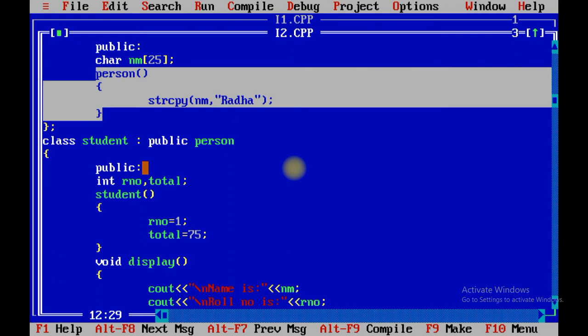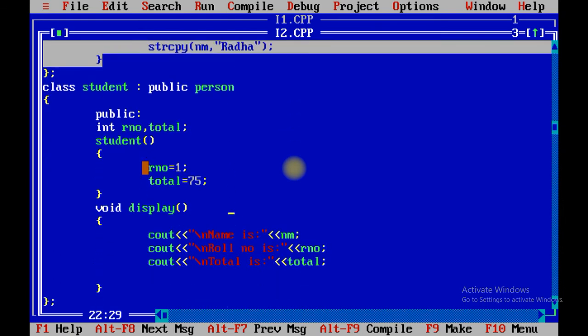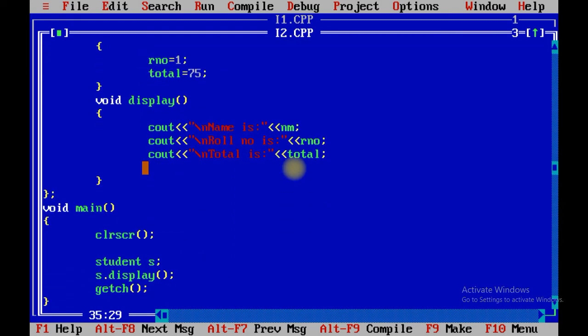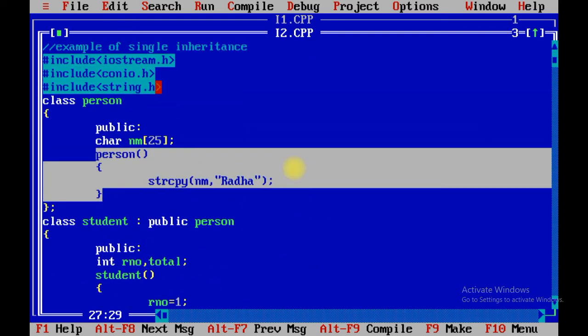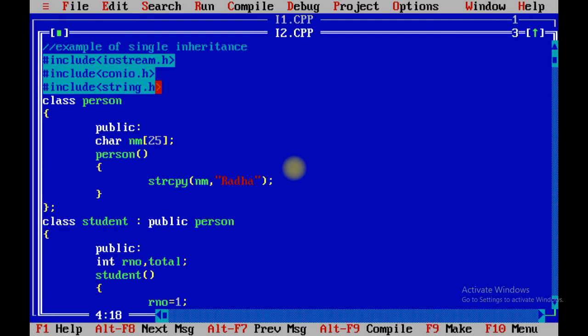After that, it will initialize the value of RNO by 1 and total by 75. Then we have called the display method of the derived class, with the help of the student object. So this is the example of single inheritance.